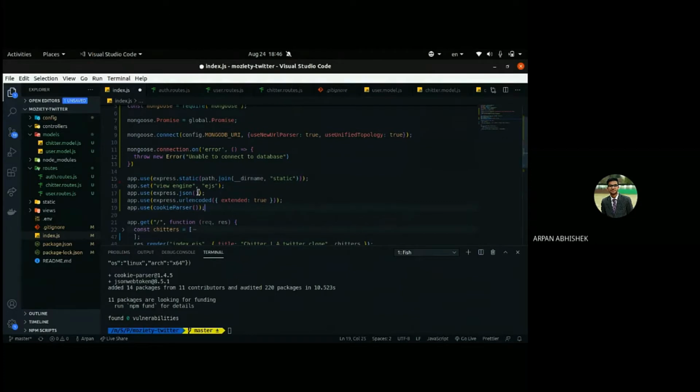Okay. So this way we can accept payload from the body, from the request. There will be some body in the request, like we are passing email and password for sign in, so that way we'll be able to accept it. Without doing that, we cannot accept it. So I hope that makes sense.